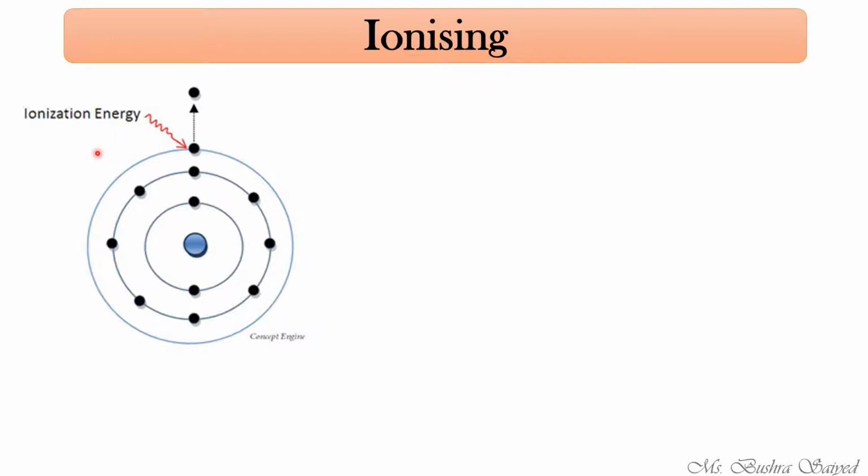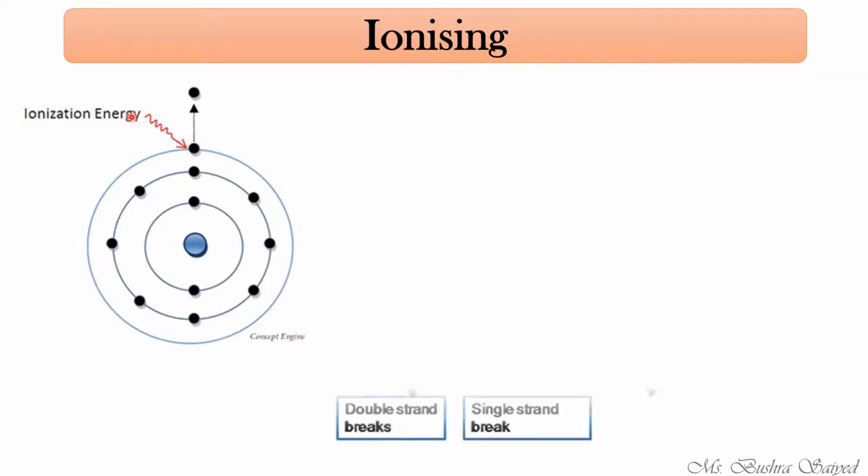This is what happens in the cells of the body also. If ionizing radiation falls over the tissue, the atoms in your cells will lose electrons and this will result in mutation. How?